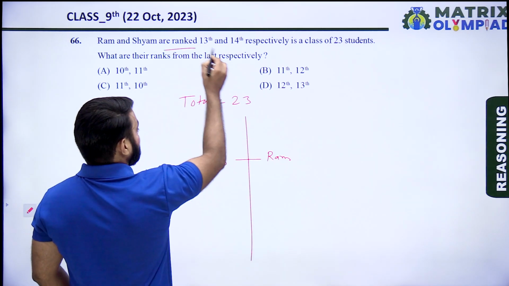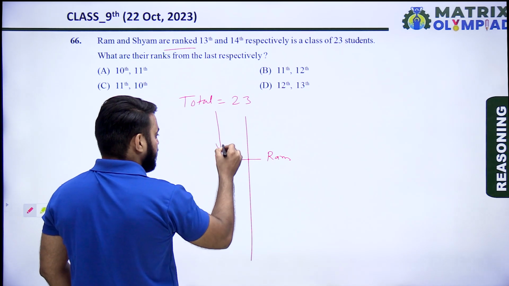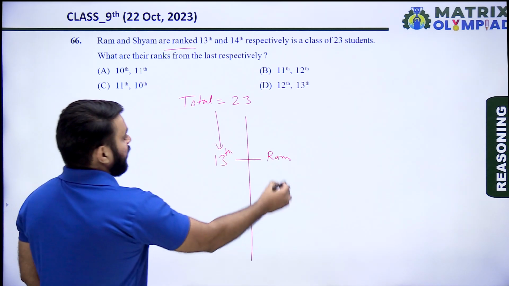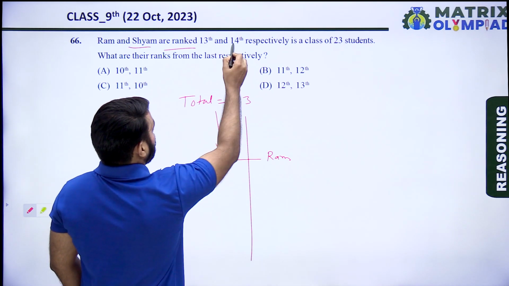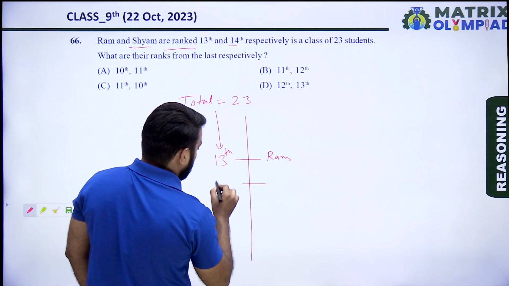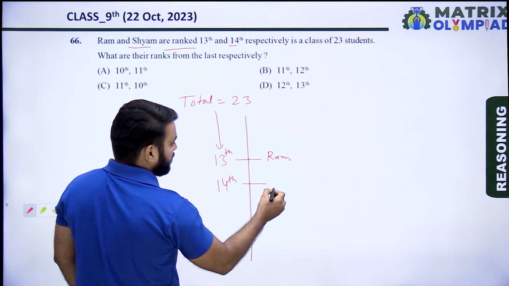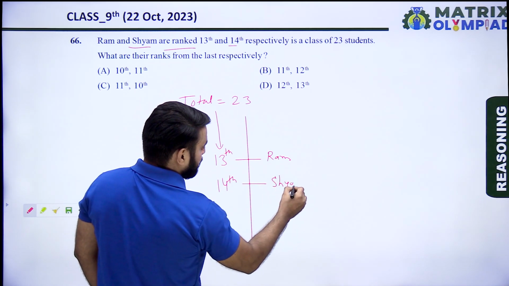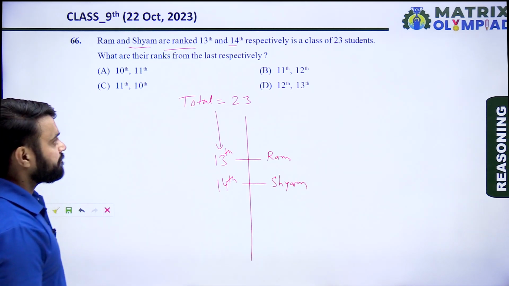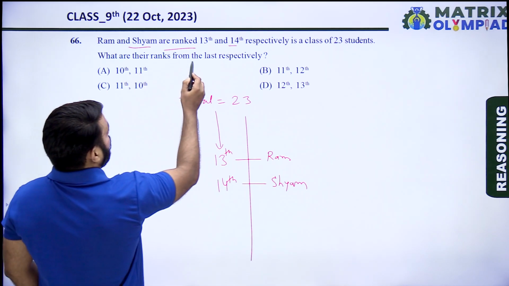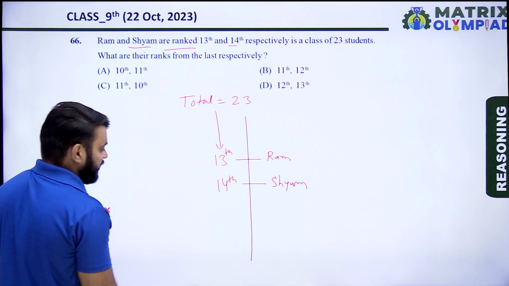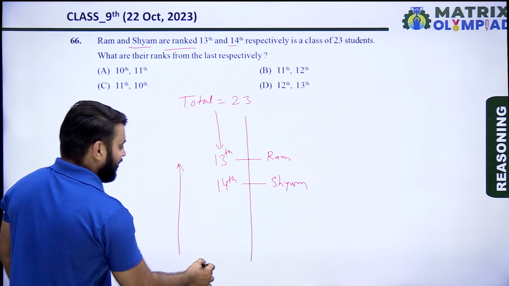Rank means position from the top, so Ram's position from the top is 13 and Shyam's is 14. What are their ranks from the last respectively? Find both ranks from the last.